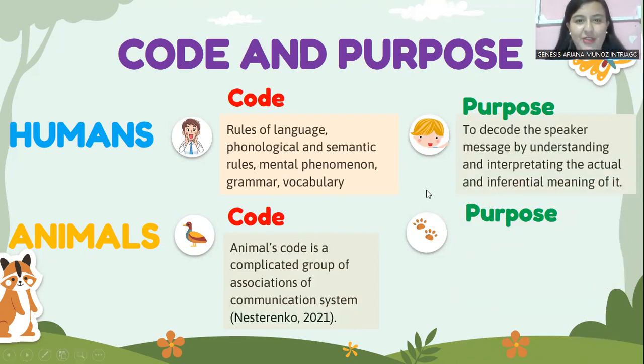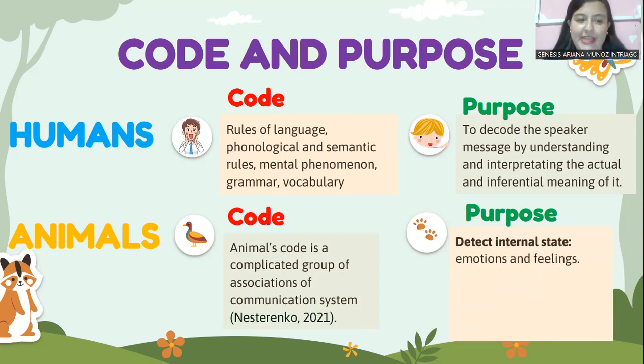So now let's talk about the purpose. In human language, the purpose is basically to decode the speaker's message by understanding the actual meaning and the inferential meaning of it, and other aspects such as the context, the semantic meaning of the message, the body gestures, and all those aspects.